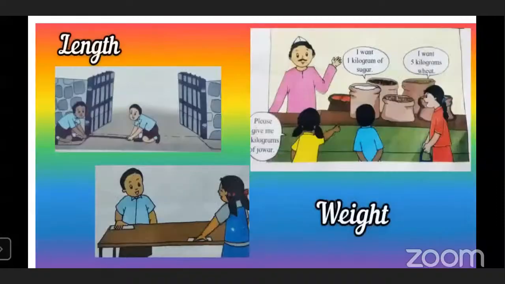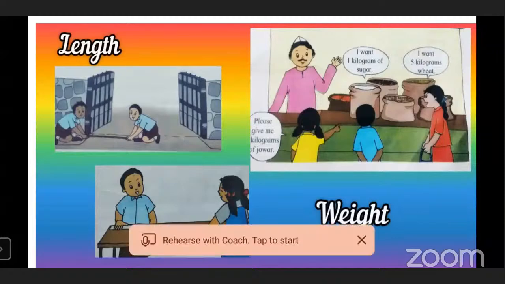Okay. Now children, in your previous lesson, that is in part 1, we have already learned how to measure length and how to measure weight, the length of clothes, the length of a gate, anything. We had learned measuring length and measuring weight, that is kg, kilogram, and gram.